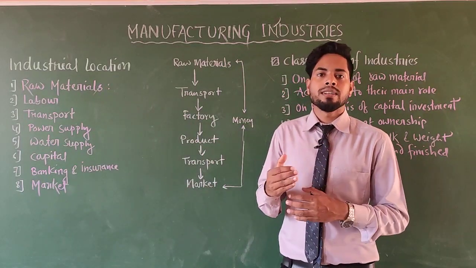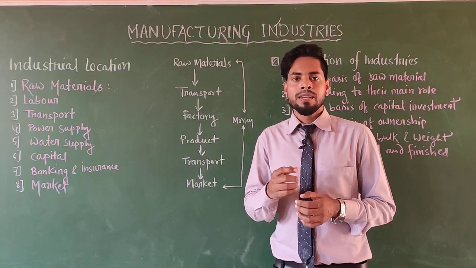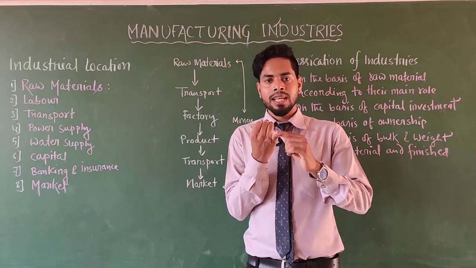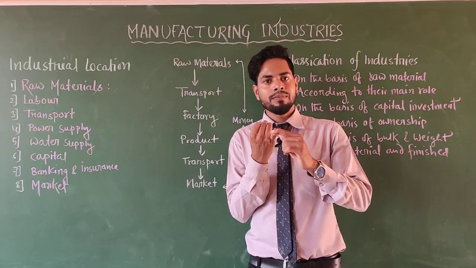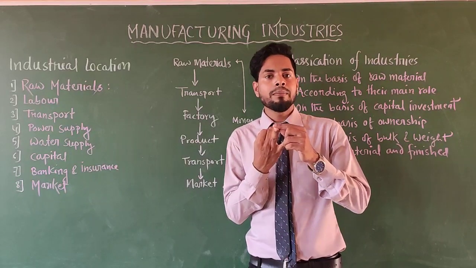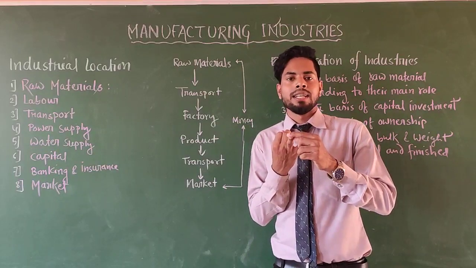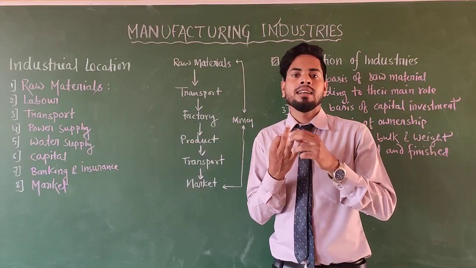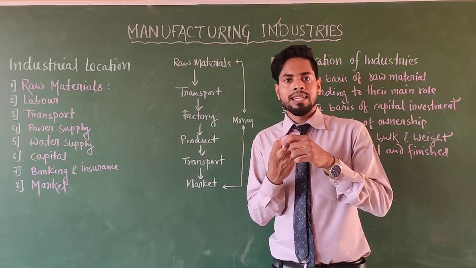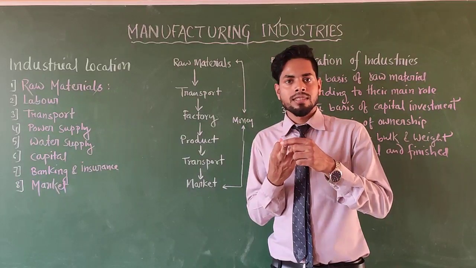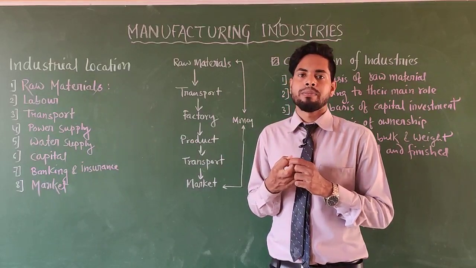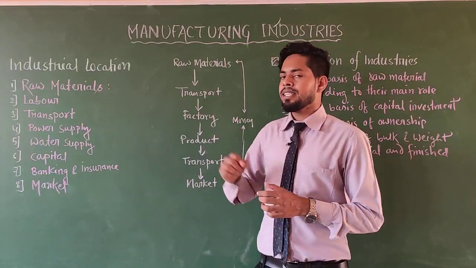How does raw material influence the setup of industries? Three things must be kept in your mind. Raw material should be available. If raw material is available, industry should be set up there. Second, if raw material is heavy and bulky, in that case industry should be located near the raw materials. If raw material is ubiquitous or perishable, in that case industry should be near the market. Clear?